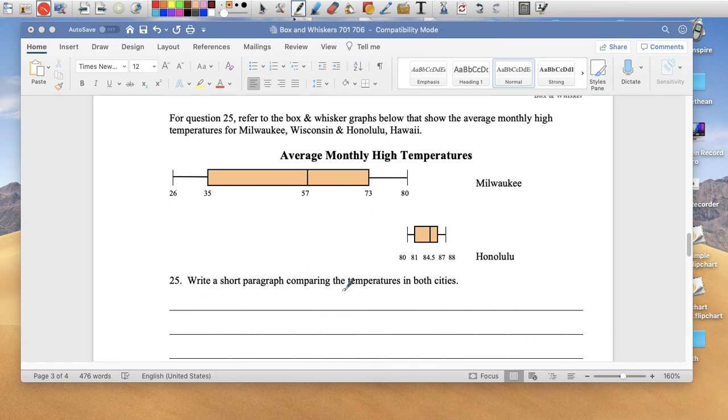You can compare the high temperatures, the low temperatures, even the interquartile range. The interquartile range of Milwaukee is much bigger than the interquartile range of Honolulu. Think about 25% of all the temperatures being between here and here, 25% here, 25% here, and 25% here. In Hawaii it's the same thing: 25%, 25%, 25%, 25%. But there's not much of a difference there.